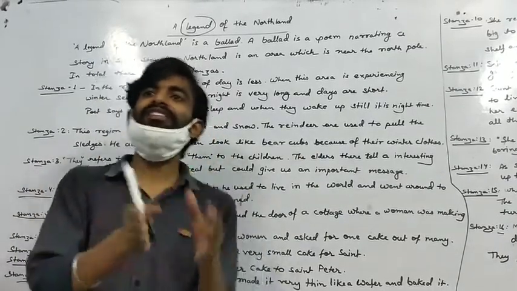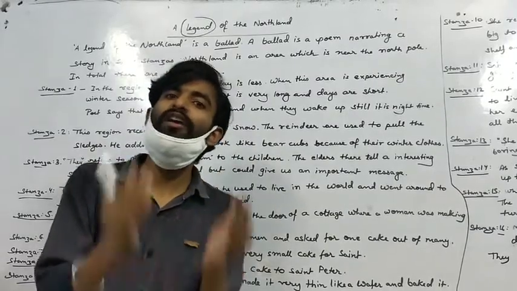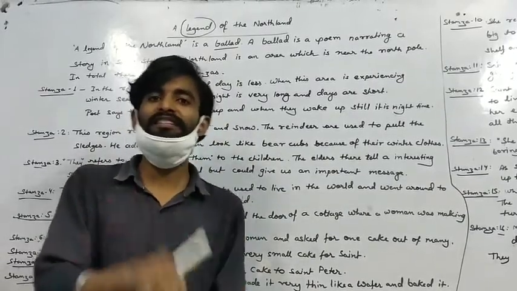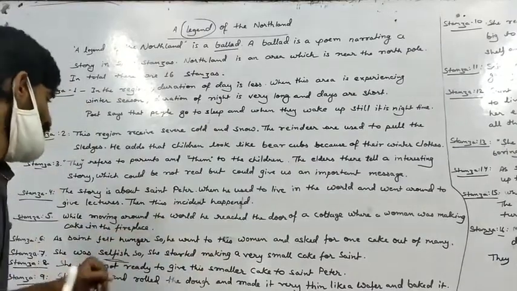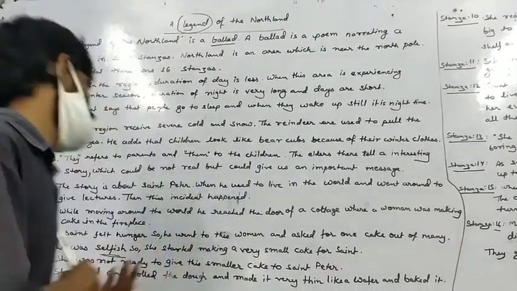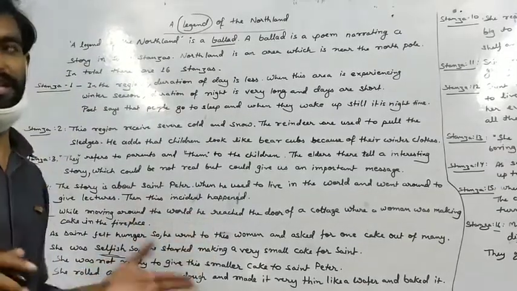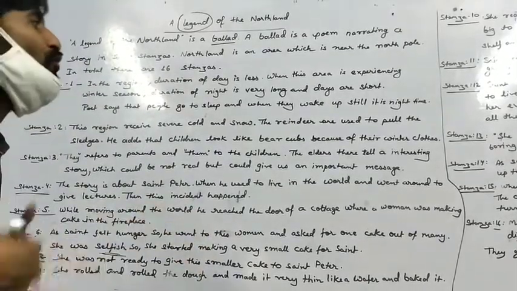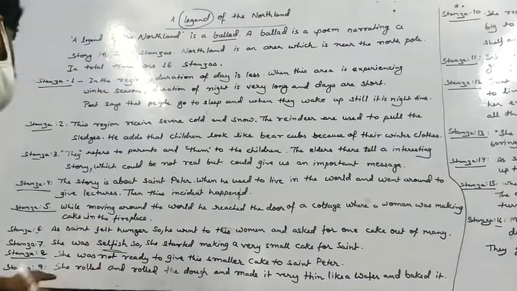So she again started to make it smaller than this cake, and this took a lot of time. She was not ready to give, and again she was not ready to give this smaller cake to Saint Peter. It means the smaller cake was also not given by her.